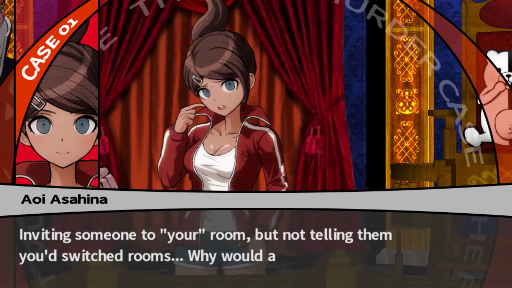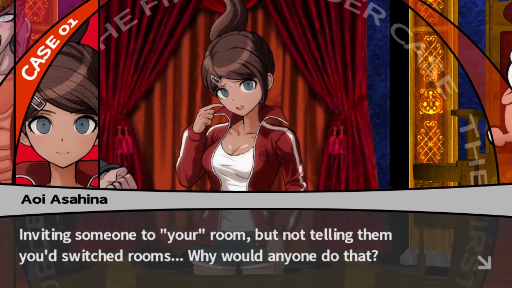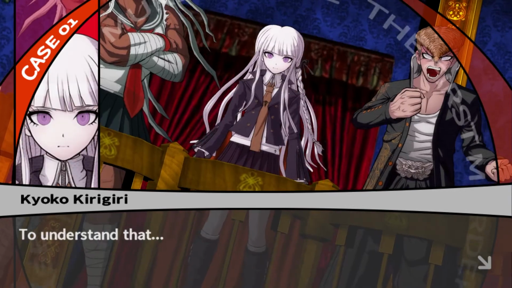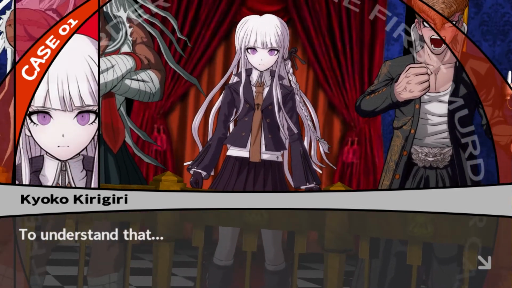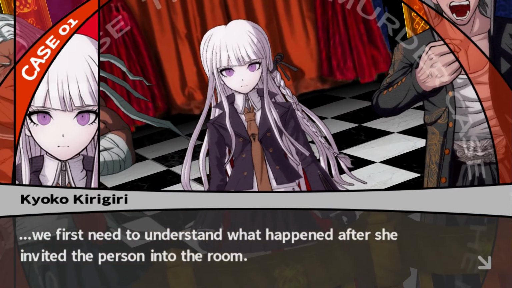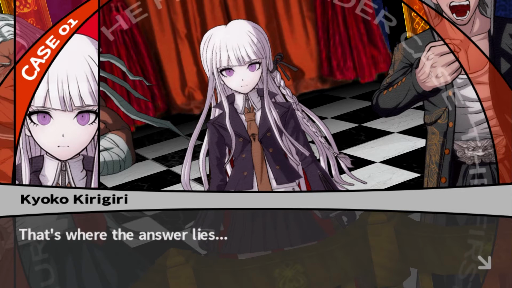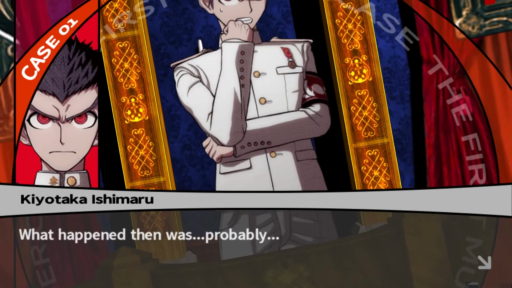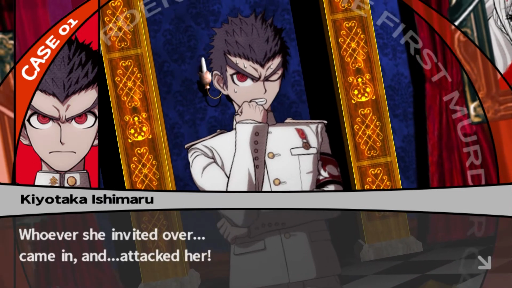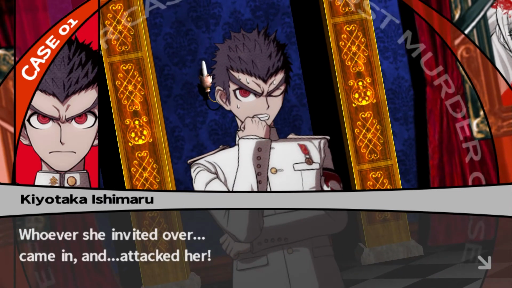Inviting someone to your room, but not telling them you'd switched rooms. Why would anyone do that? To understand that, we first need to understand what happened after she invited the person into the room. That's where the answer lies. What happened then was probably whoever she invited over came in and attacked her.